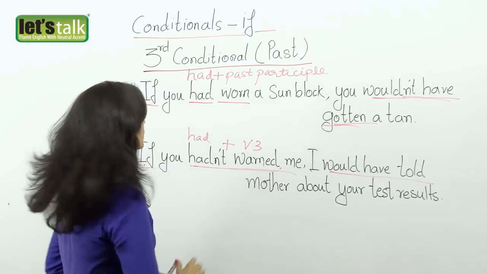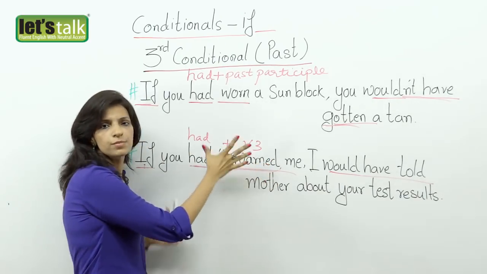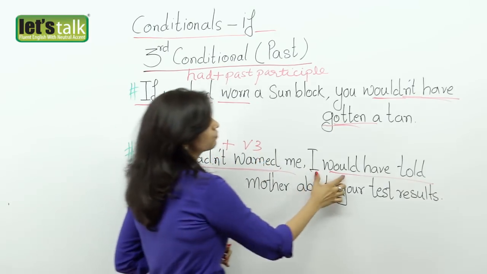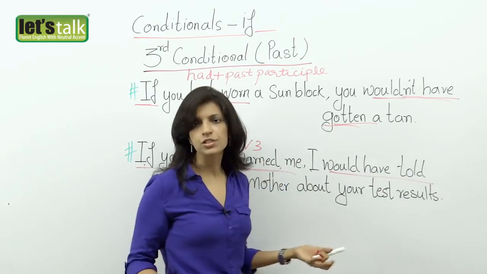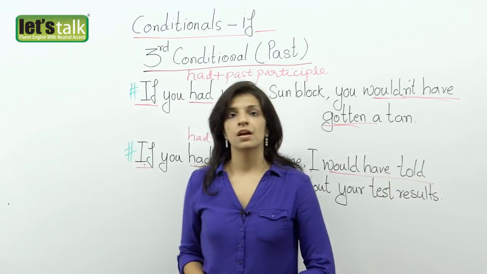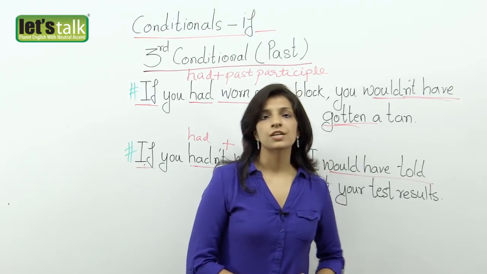Remember to use your verbs correctly. Had plus verb in the third form. That's your past perfect because we're talking about something that is completely in the past. And would have or wouldn't have depending on the situation with the verb in the third form. That's the past participle. Alright, friends, this brings me to the end of this lesson.